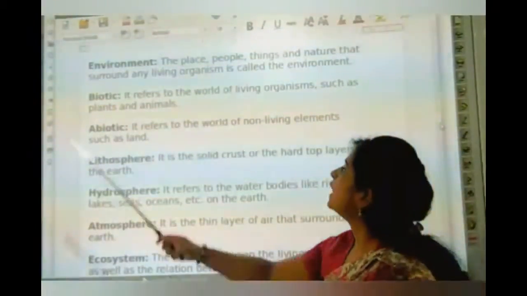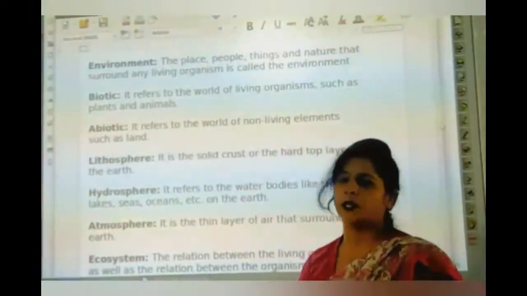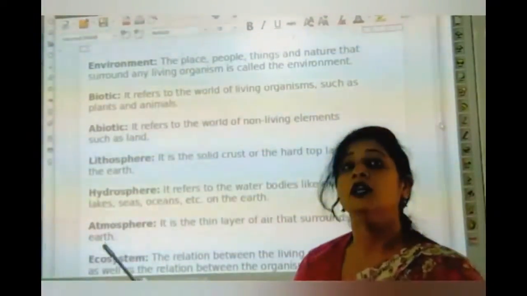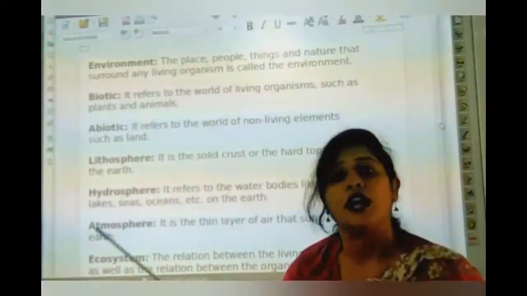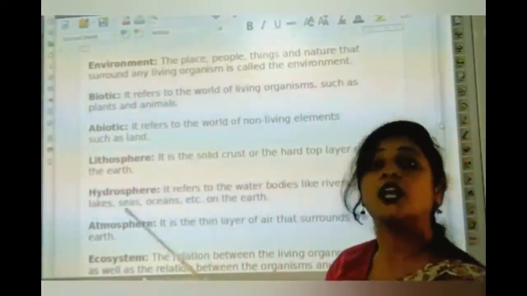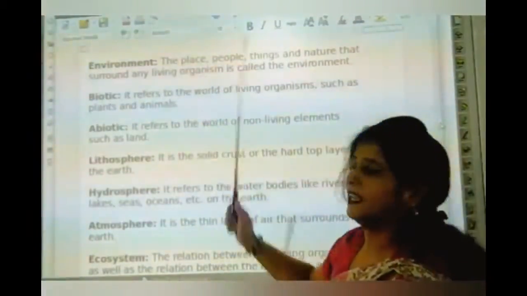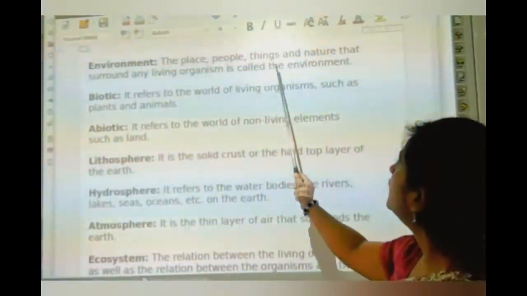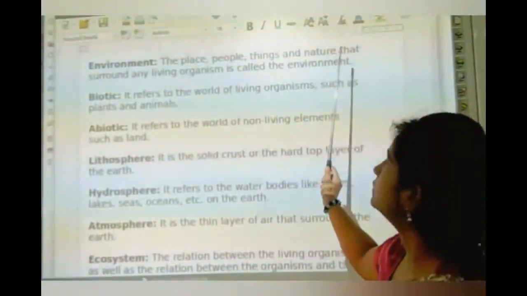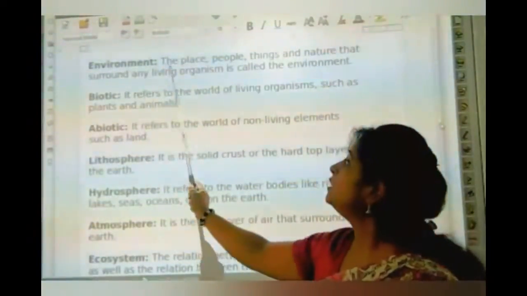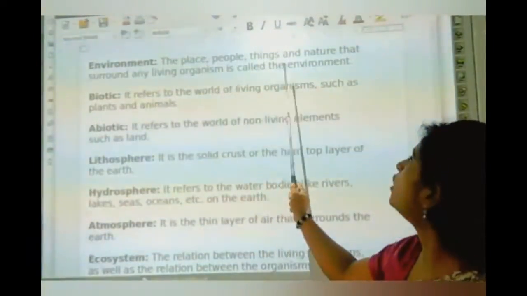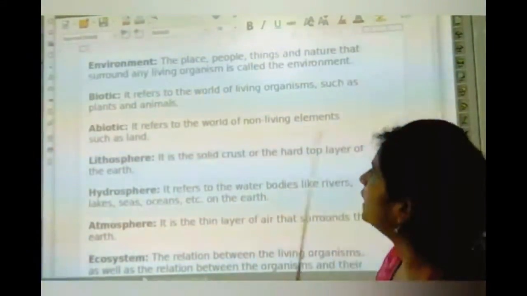Now, next, environment. What is environment? We earlier did the environment, but now we want to define the environment. How do we define the environment? The place, people, things, and nature that surround any living organism is called the environment.